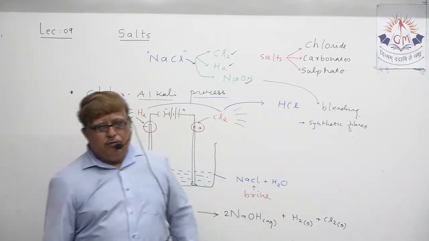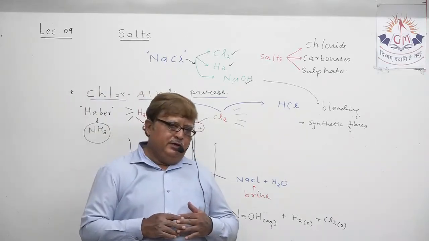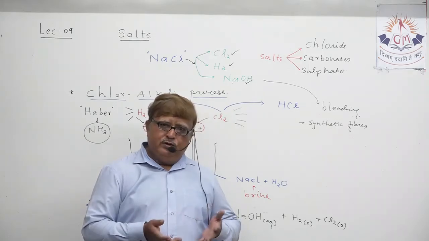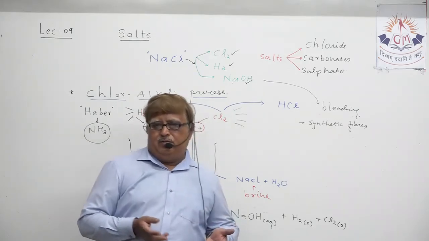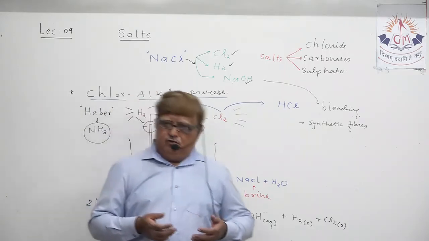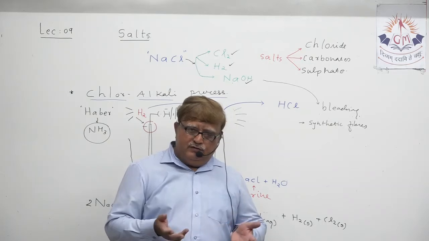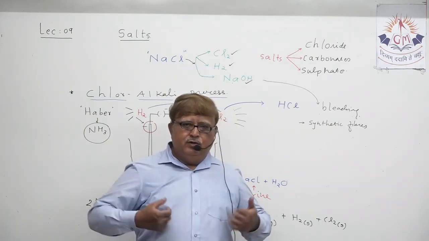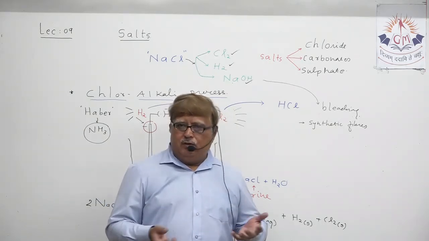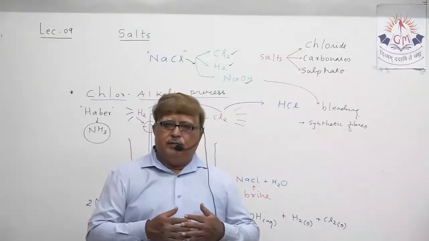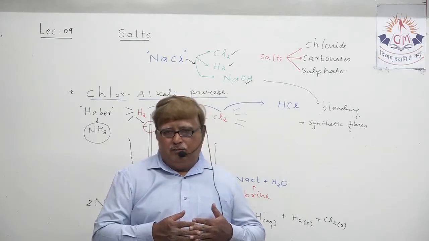If I ask you to mention the name of some fibers, they are cotton, jute, wool, which are natural fibers, but we are not wearing clothes made from only natural fiber. We are wearing clothes made up of some artificial fibers.